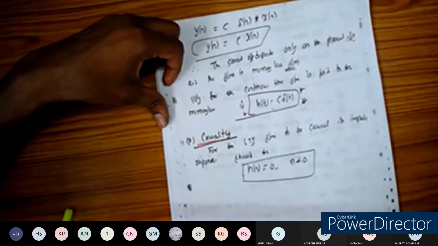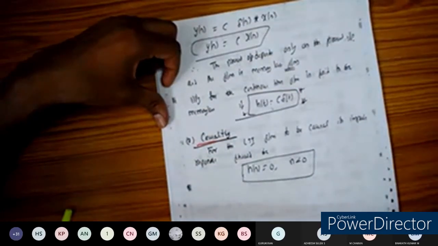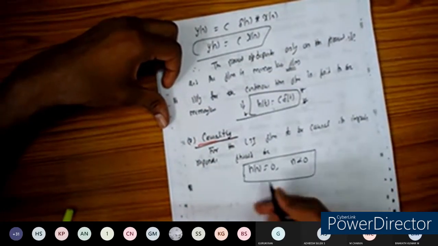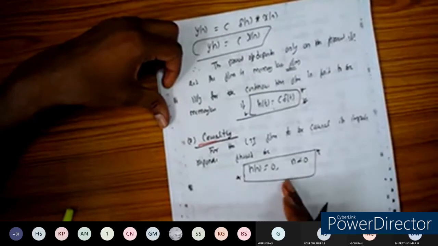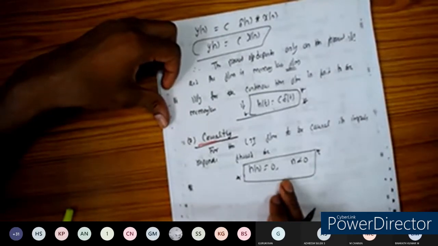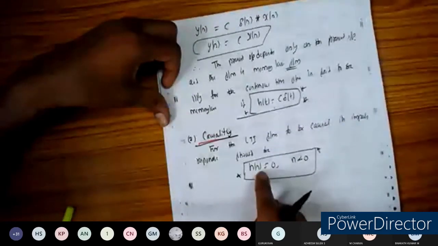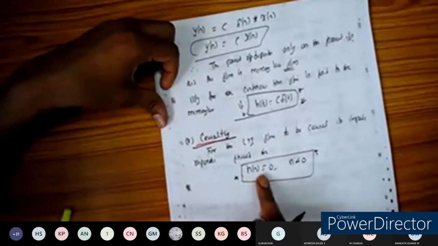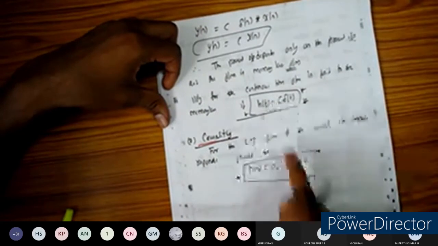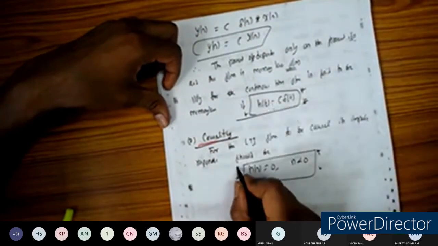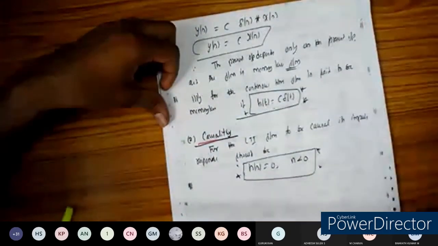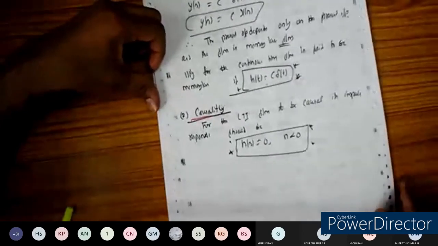We can say causal LTI systems here. If it takes a form like this, then only we can say the system is causal. It means h of n should not be defined for n less than 0. So what are the things I am highlighting here? Make a note of this, and just by keeping this in mind, you can find out the causality easily.